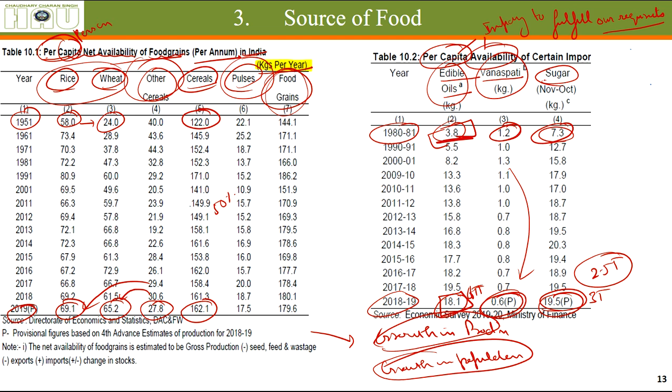Alright, the production has increased a lot, but per person availability has not increased very much because our population growth has been too much in the past 50 or 60 years. It has been slowing down in the last decade, but it is still a lot. Our agriculture needs to do a lot to keep our people healthy and at least meet their daily food intake requirements.